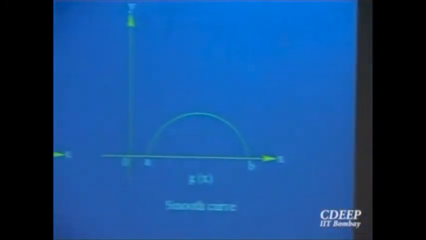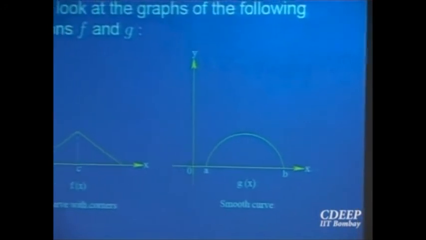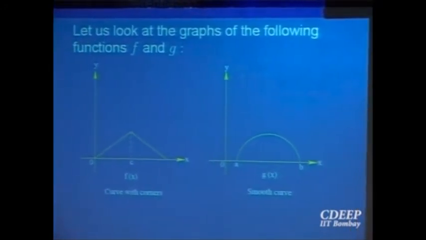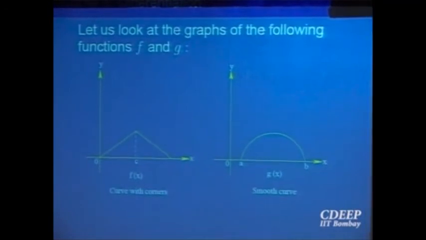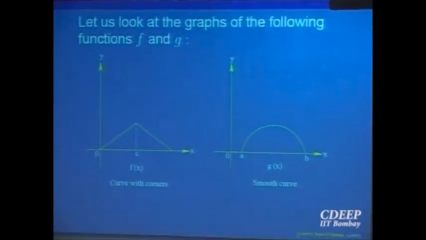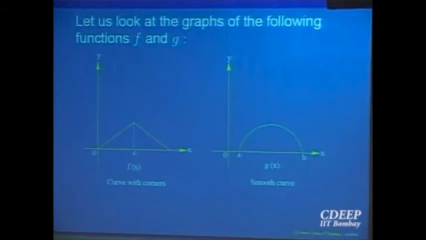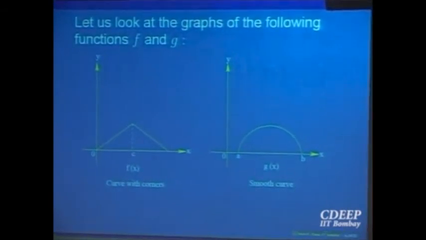Now let us come to the next topic. I think you all know it very well, but let me just motivate what we are trying to do. Look at the graph of these two functions. One is f, the other is g. There are no breaks in the graph of both of the functions. Both are continuous functions. But still there is a difference between the two functions. An obvious difference is there. Yes?